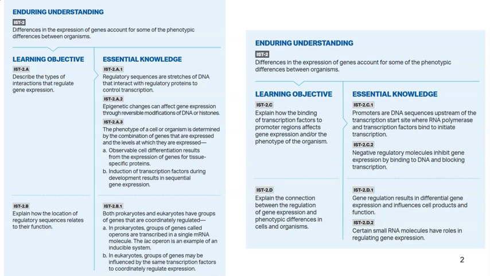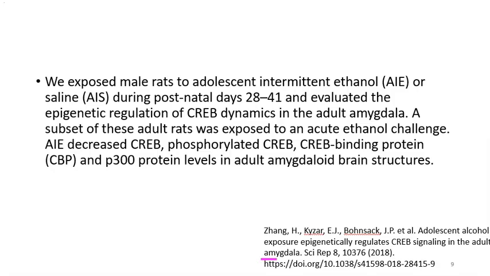In this experiment, adolescent alcohol exposure epigenetically regulates CREB signaling in the adult amygdala. The amygdala is kind of like your fear center; anxiety and all that kind of starts there. And epigenetics, we talked about that. We exposed male rats to adolescent intermittent alcohol, so drinking when they're young, or saline, which of course is not alcohol, during postnatal days, kind of like their teenage days, and evaluated the regulation of CREB dynamics in the adult amygdala.